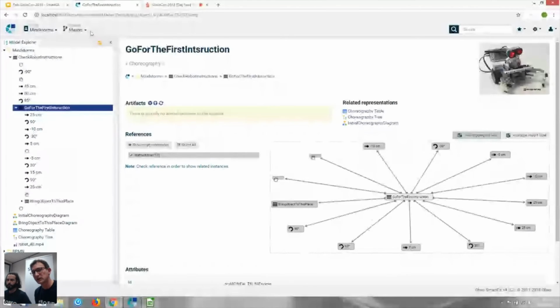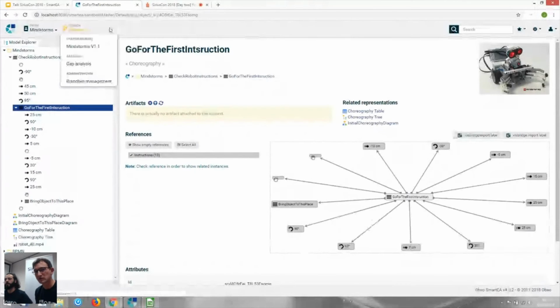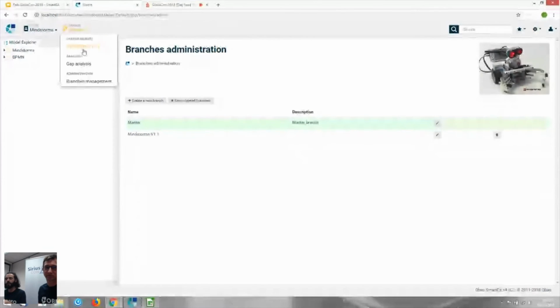So as Julien is showing here, the menu shows the branch master. By default in Obeo Smarty, you have a default branch named master, and if you want to create a new branch from the master branch, you can create it from the branch management. It's very simple. In our case, we created a Mindstorm version 1.1 branch from the master with differences. And if you want to see the differences, we just use the gap analysis.